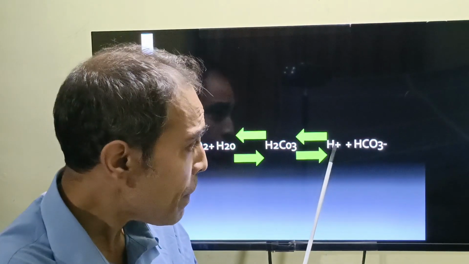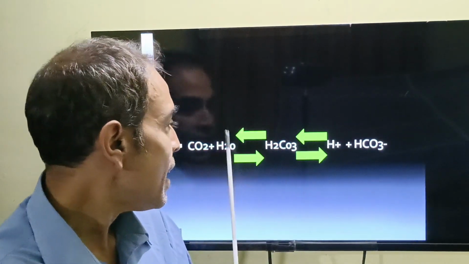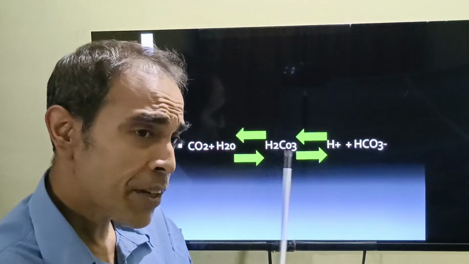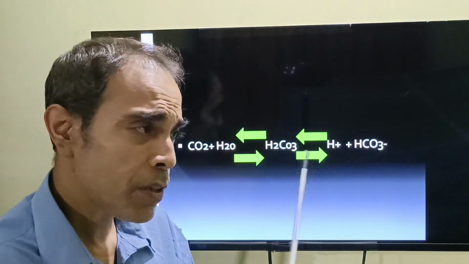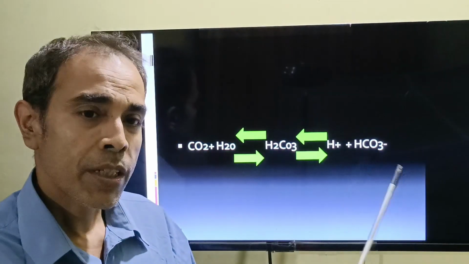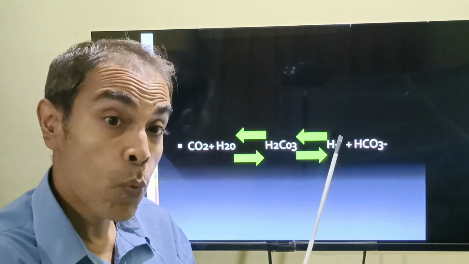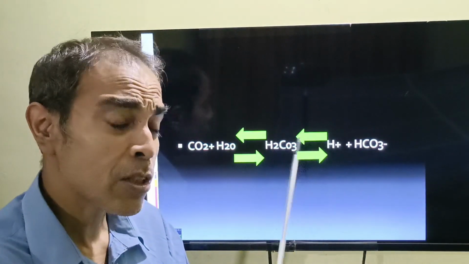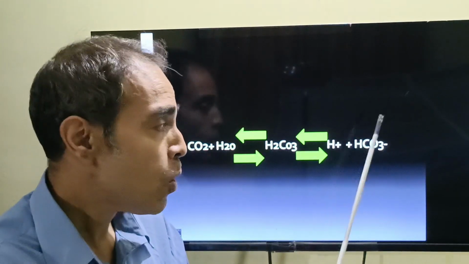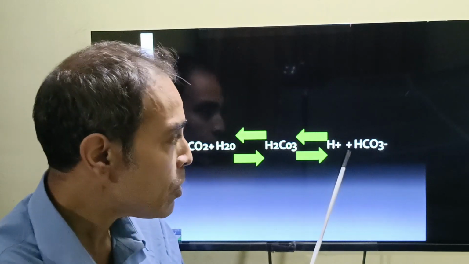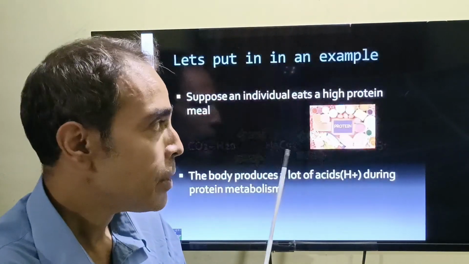This bicarbonate again binds to hydrogen to form carbonic acid. This reaction goes on continuously in the solution, and that is why the solution doesn't have so much hydrogen ion. That's why it's called a weak acid: it doesn't completely dissociate into hydrogen ions. Once the hydrogen is formed, it binds again to form carbonic acid.